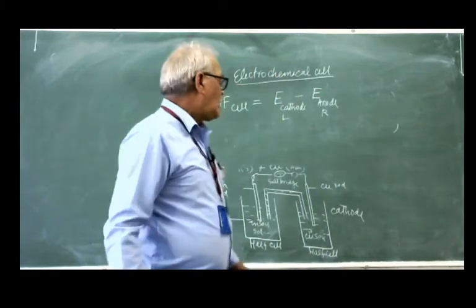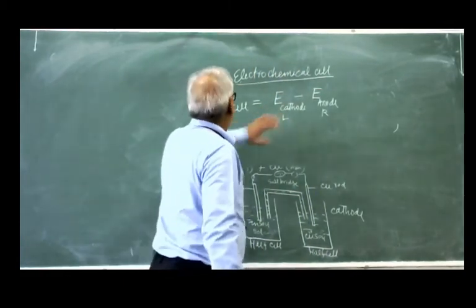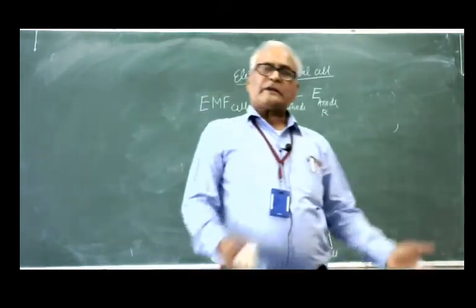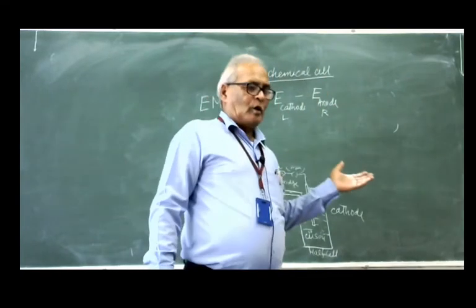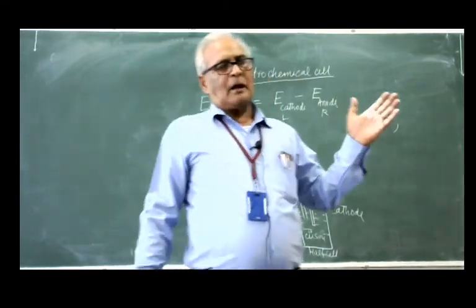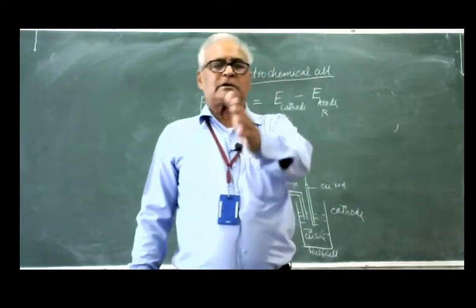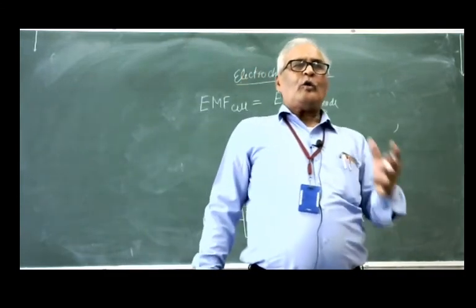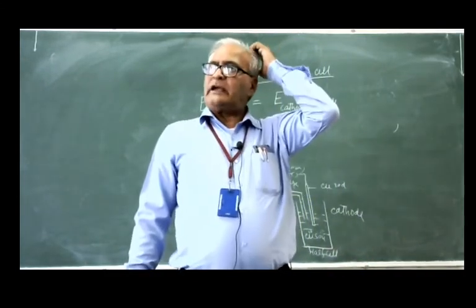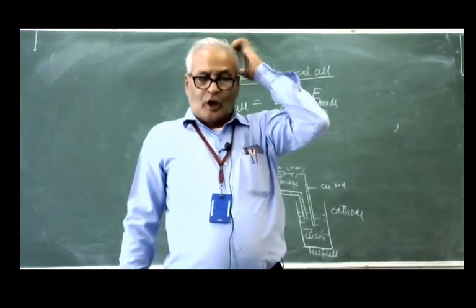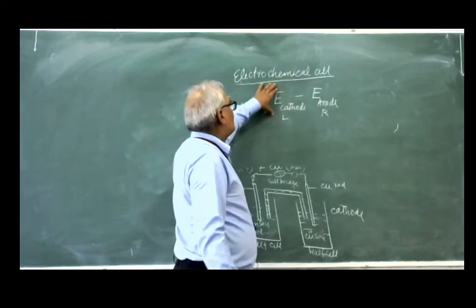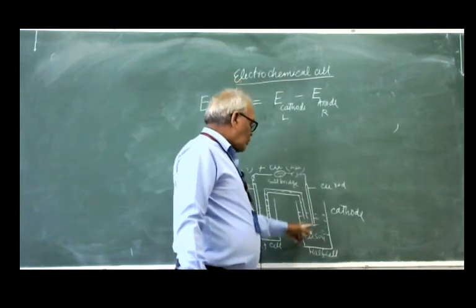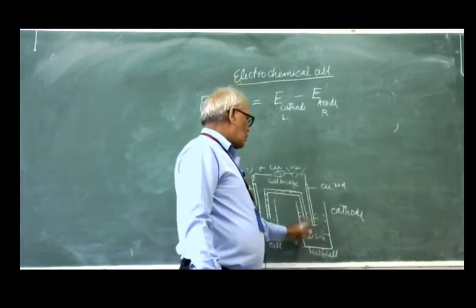Now the question is, what is this? The EMF is the driving force which is established when the chemical reaction takes place. The zinc liberates electrons due to oxidation and copper takes the electrons, so a potential difference is established. This E is the electrode potential of the cathode.